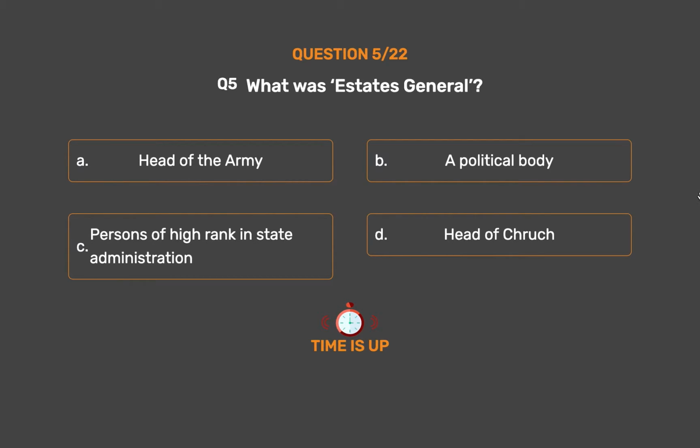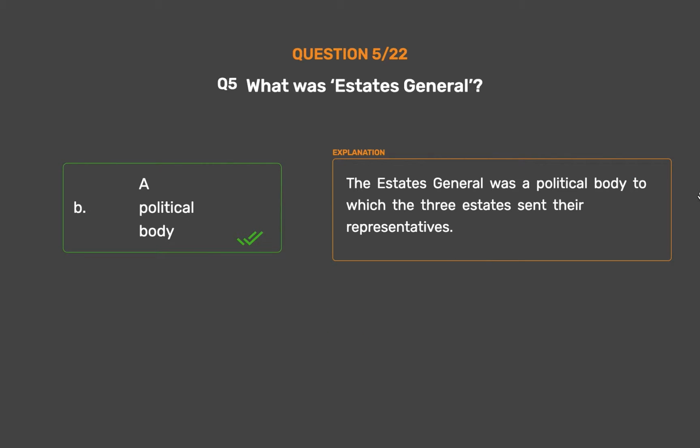The correct answer is option B. A political body. The Estates General was a political body to which the three estates sent their representatives.